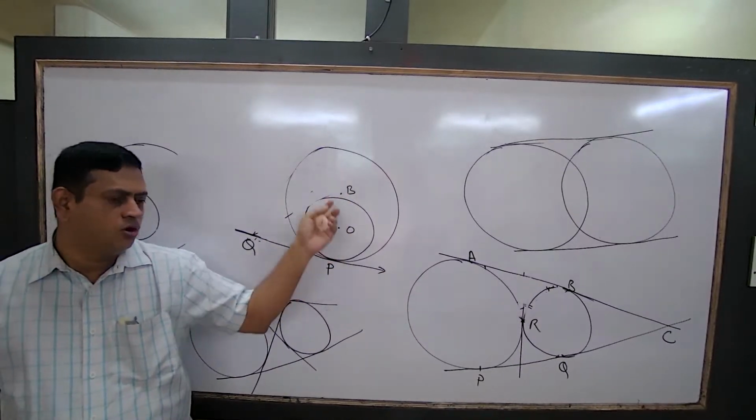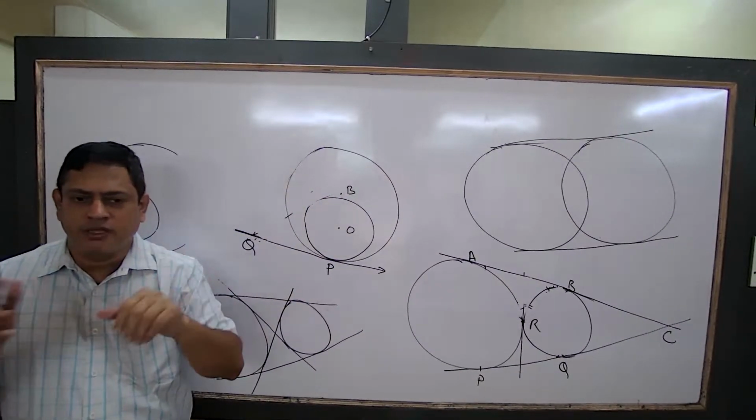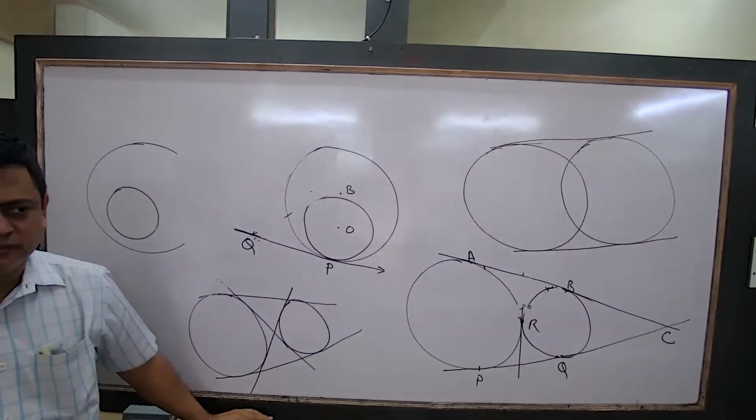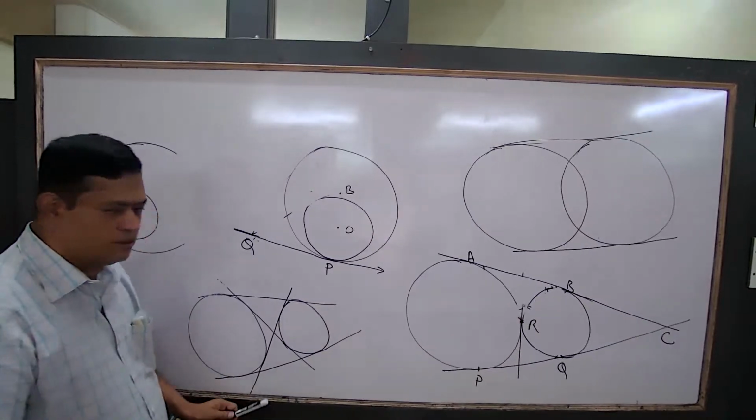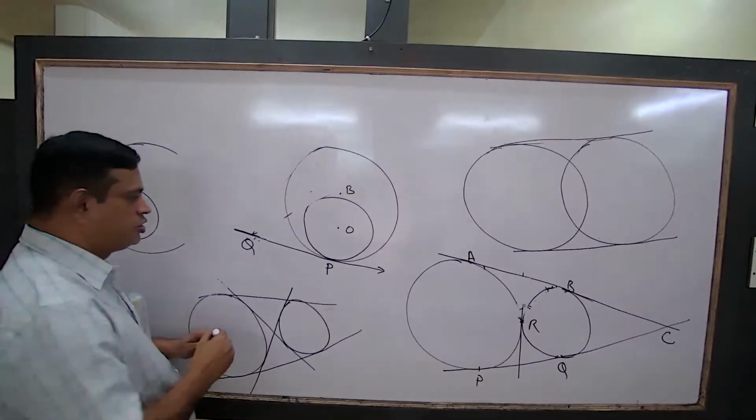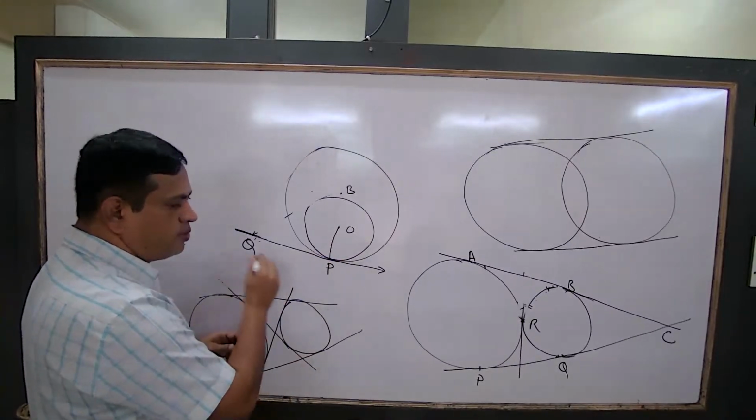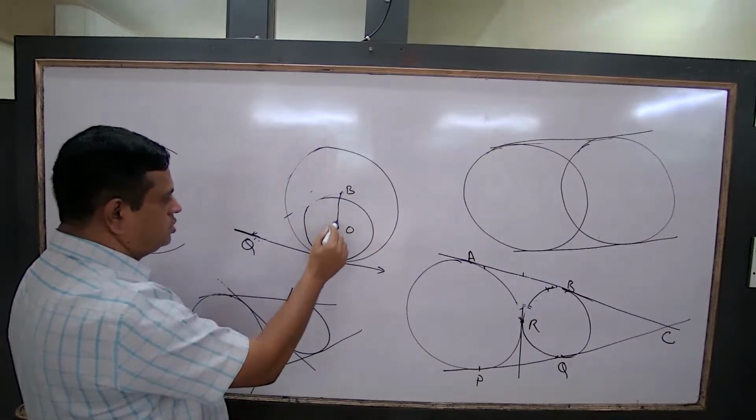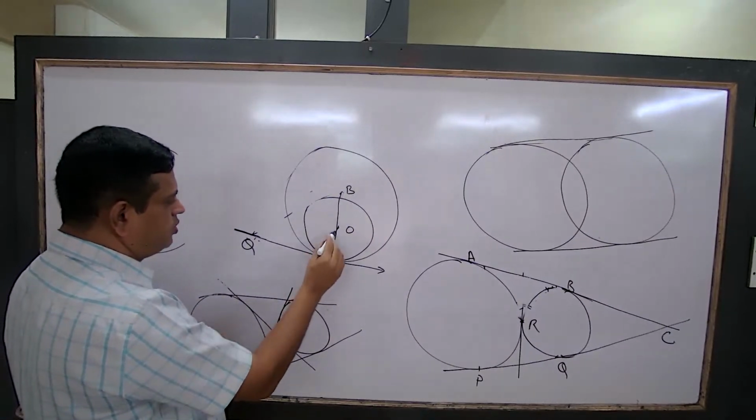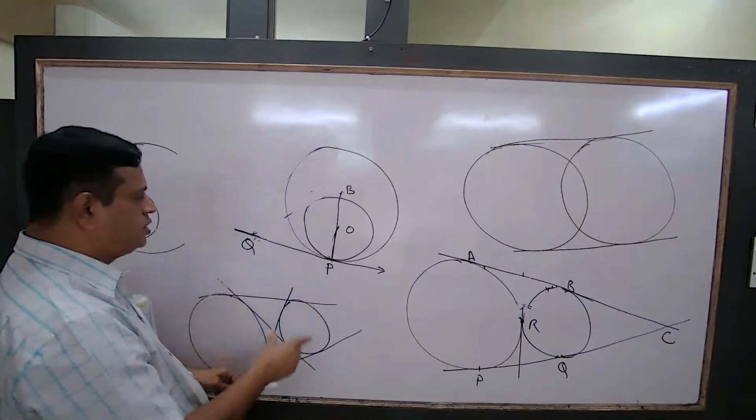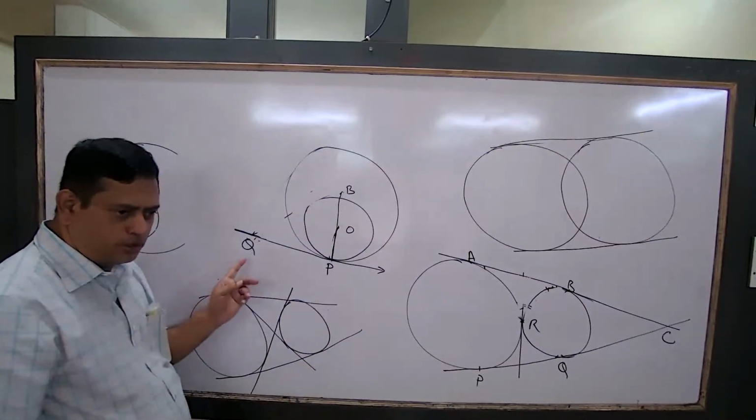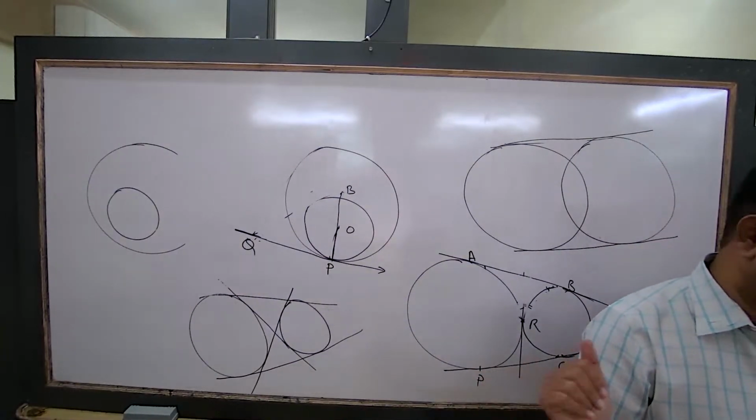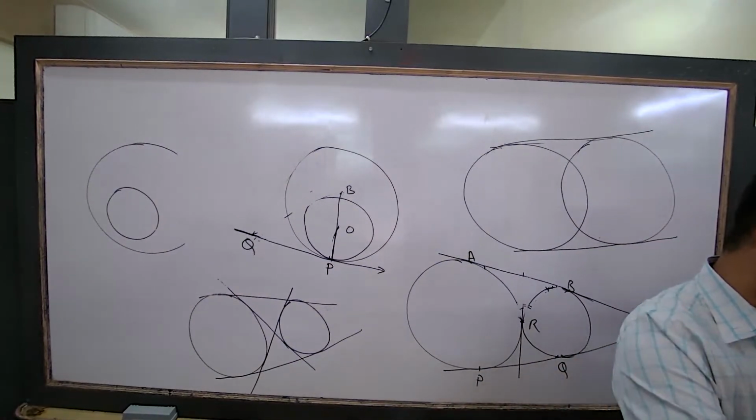Prove that P, O, B are collinear. Simple. There is only one perpendicular. Very good. So join OP. OP will be perpendicular to PQ. And join BP. BP also will be perpendicular to PQ. That means through P, BP and OP are both perpendicular. Through a point, how many perpendiculars can be drawn? One. So these three points are collinear. Understood. Okay. Very good.